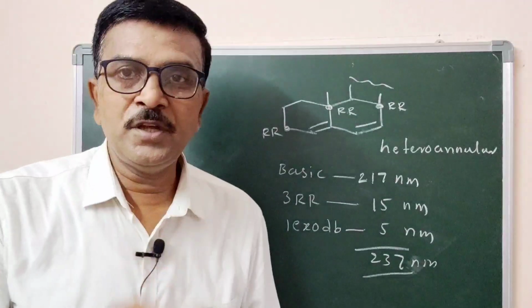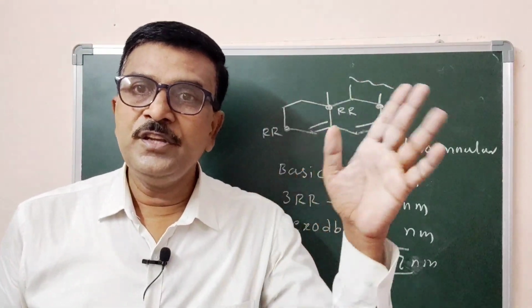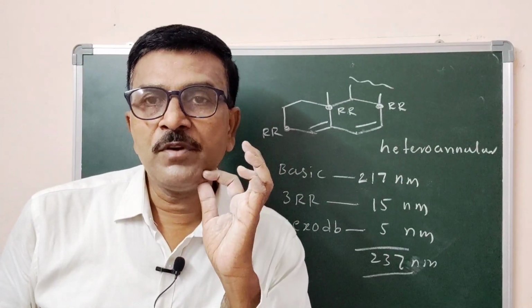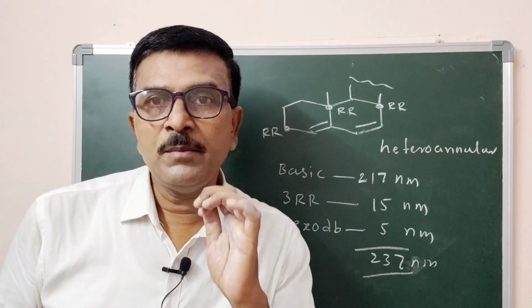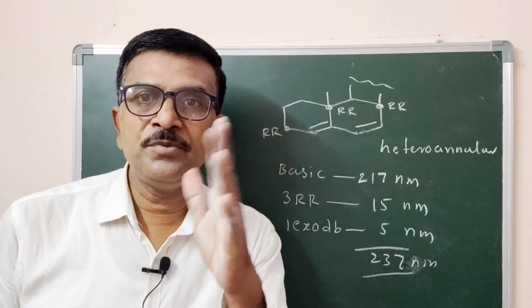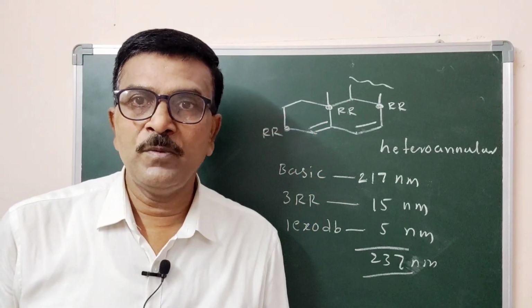You can observe there is a difference in absorption maxima of these three isomers. As the position of the double bond changes, the absorption maxima also changes.